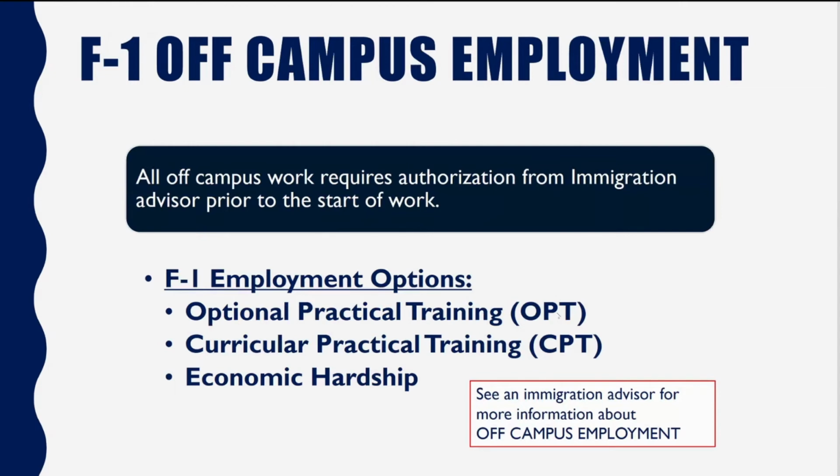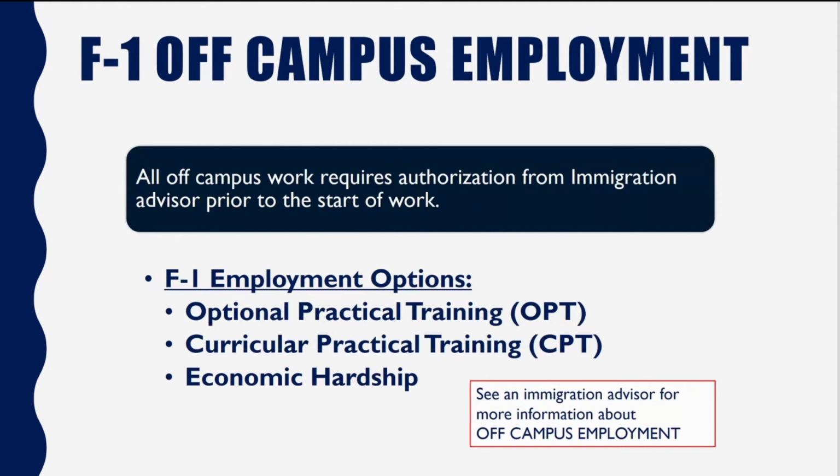Optional practical training is a training that you are eligible for as an F1 student at the end of your program of study after completing your program at Utah State University. You apply directly to the United States government for this authorization, and we can help you with that process. Curricular practical training allows you to work in a field or in a position directly related to your program of study while you're studying, essentially an internship.